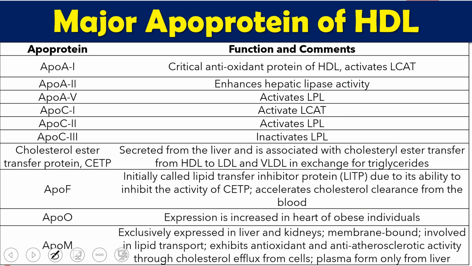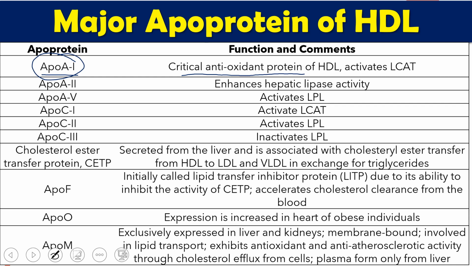These are some of the important apoproteins present in HDL, which have good features and provide better effects on our health. First, apoprotein A1 has antioxidant properties. Because of the antioxidant properties of A1, HDL has an antioxidant effect, so it protects us from free radicals.